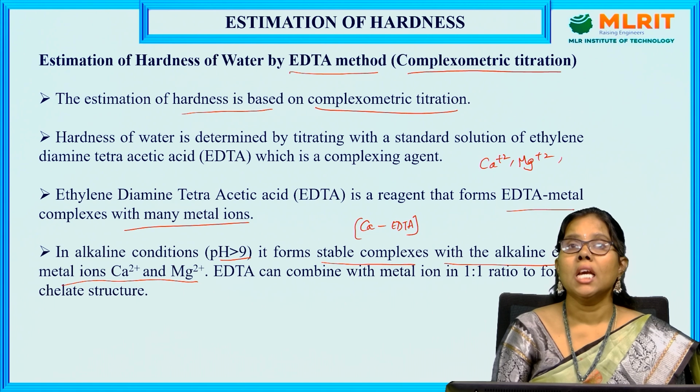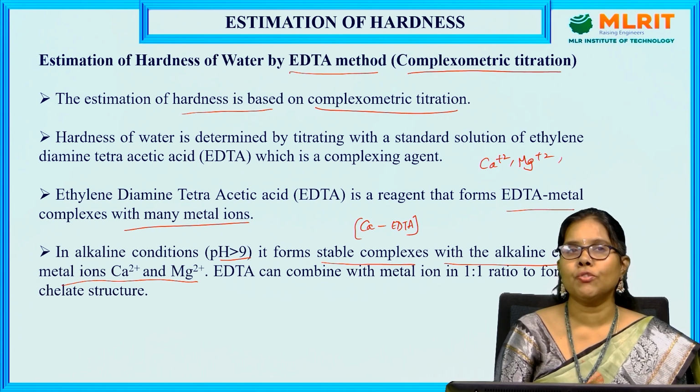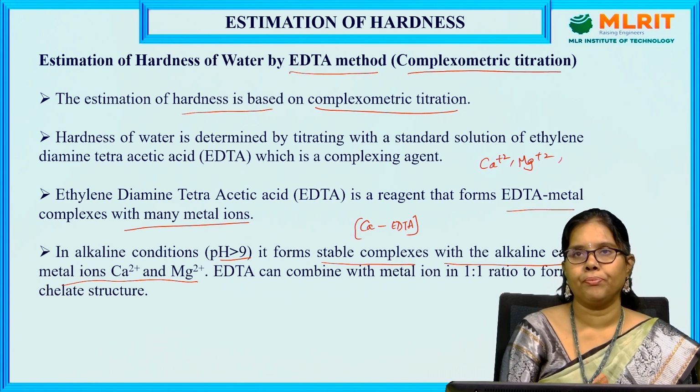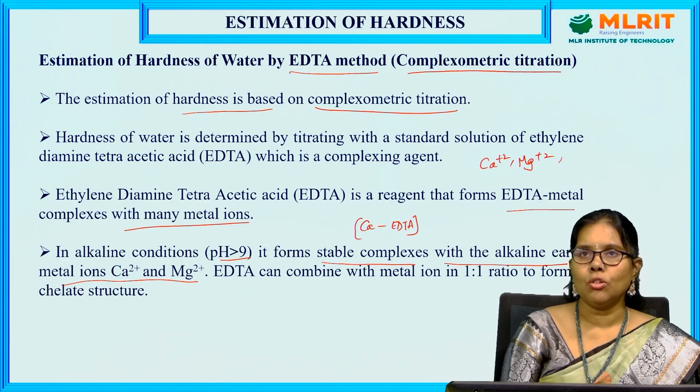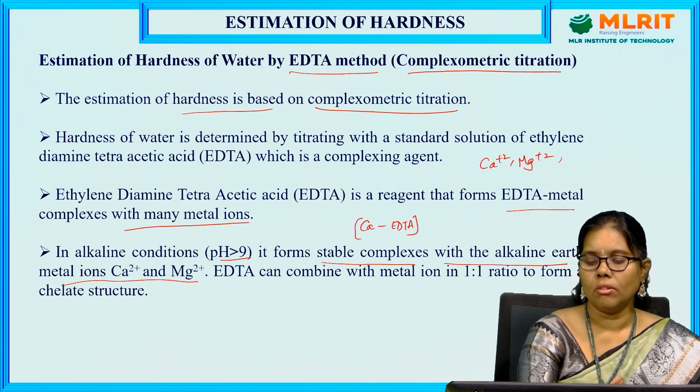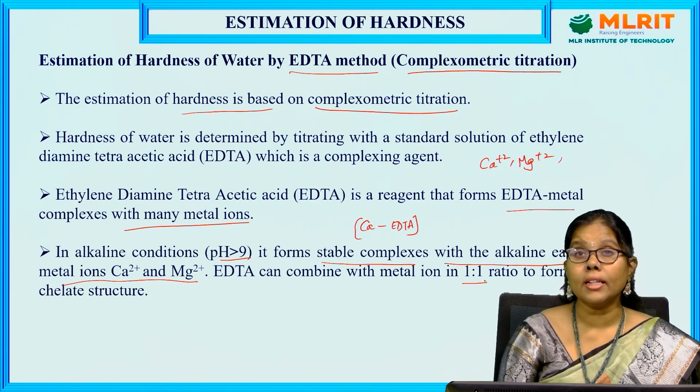EDTA can be combined with a metal ion in 1:1 ratio to form the chelate structure. I told you just now that EDTA is a hexadentate ligand, so it has 6 donor sites. The metal which has empty orbitals forms the complex with EDTA. So, EDTA and metal react in the ratio of 1:1.